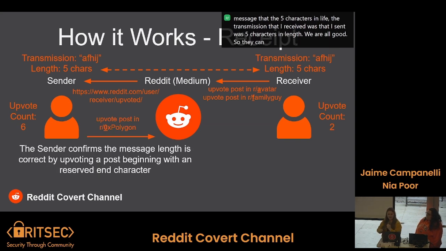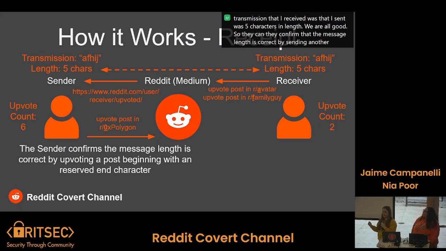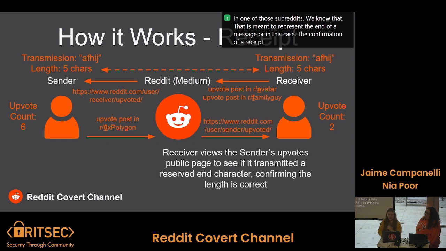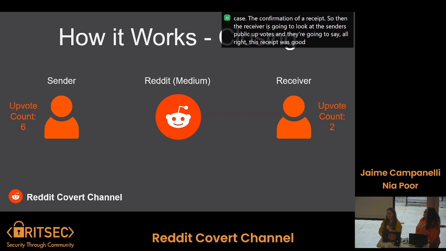So they confirm that the message length is correct by sending another reserved ending character. So again, to be clear, a reserved ending character comes from a list of 100 subreddits that we just set aside, and whenever a post is upvoted in one of those subreddits, we know that upvote is meant to represent the end of a message, or in this case, the confirmation of a receipt. So then the receiver is going to look at the sender's public upvotes, and they're going to say, all right, this receipt was good, and they're going to begin closing out.